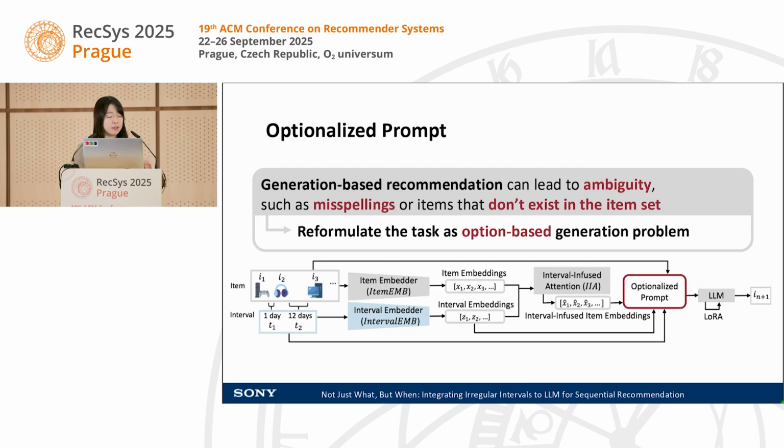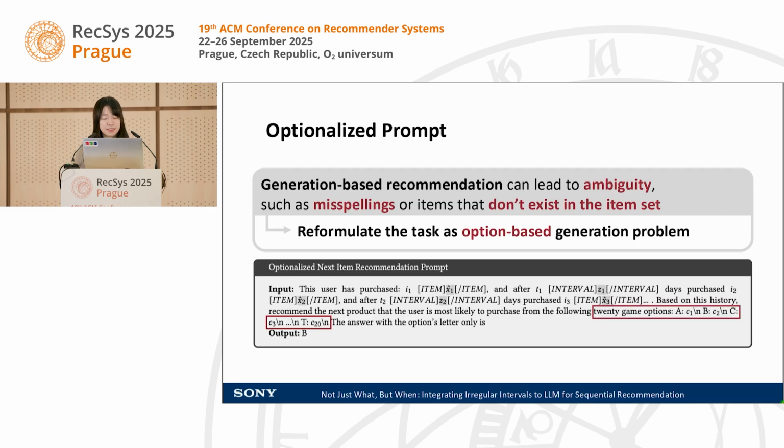When we applied previous work, we found that generation-based recommendation might lead to ambiguity, which means that the output might have some misspelling, or even recommend an item which does not exist in the item set. So we reformulate the task as an option-based generation problem. This is our prompt. In our prompt, we list all the historical information, and we give the following candidates. For example, here, 20 game options. Option A is the first candidate, option B the second candidate, and so on. In this example, the model outputs option B.